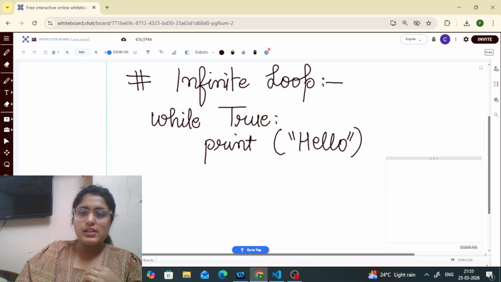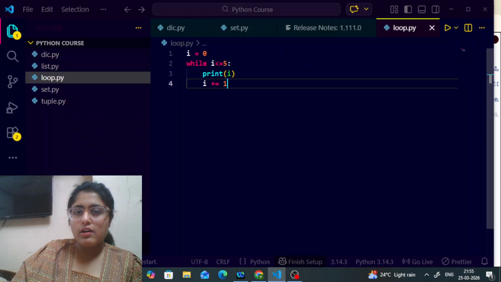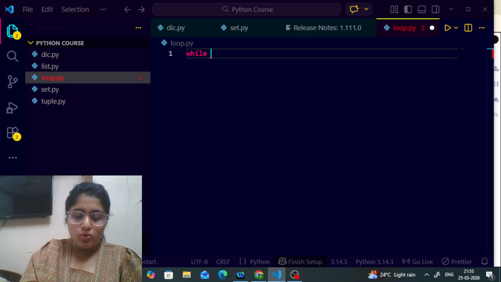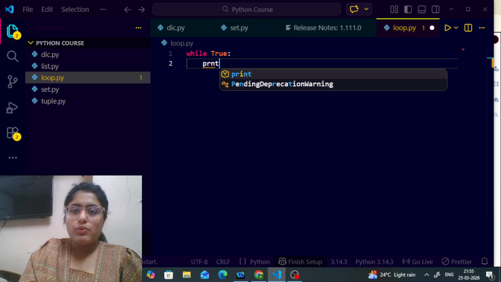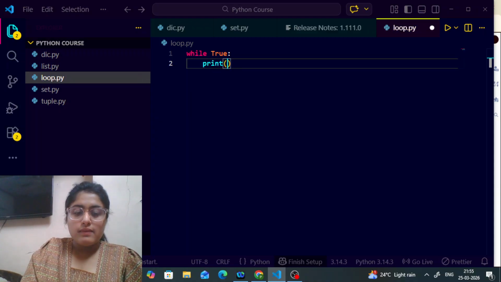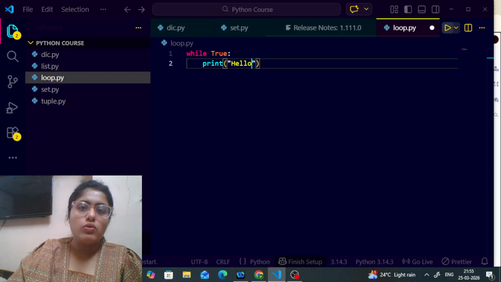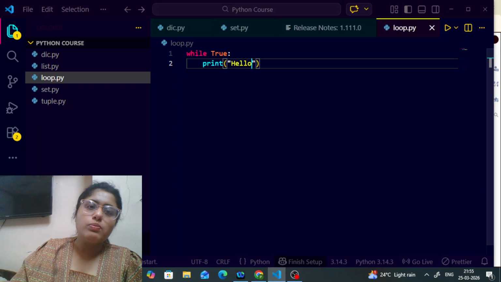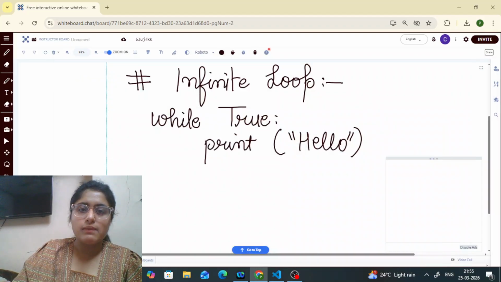Okay, so my dear friends, let me firstly write this piece of code in our Python, in our VS Code. Okay, so let's say that while True, it will simply print, let's say, hello. All right, my dear friends, and let me just run this piece of code, and this will be running infinitely without stopping. So I hope this was also pretty much clear to you. So that is how infinite loops work in Python.